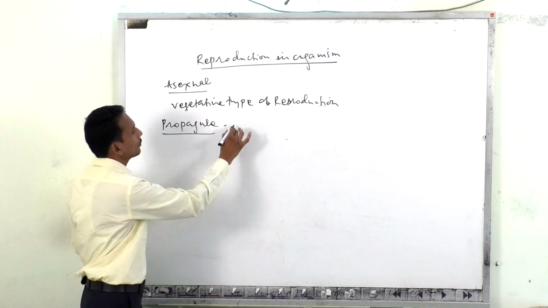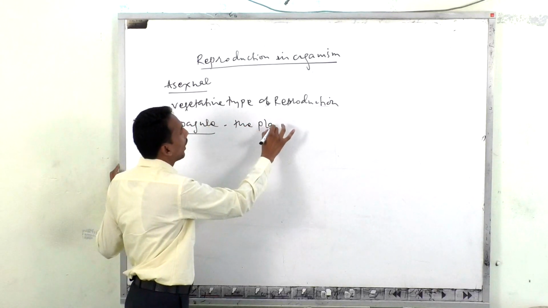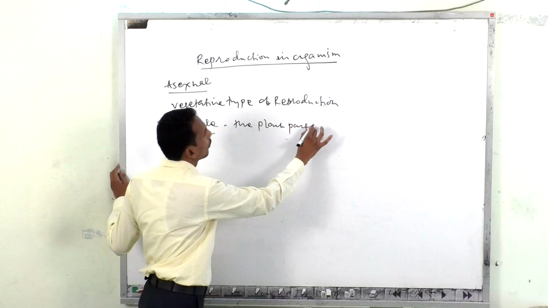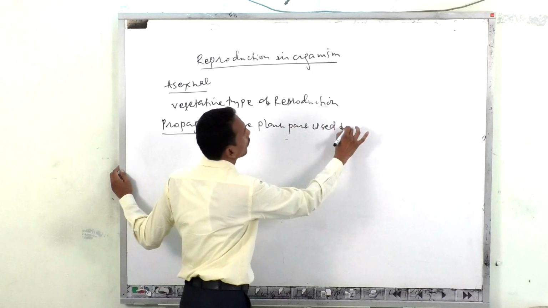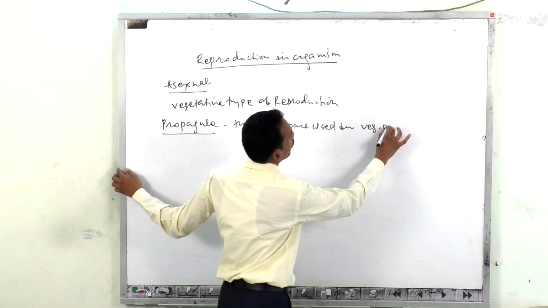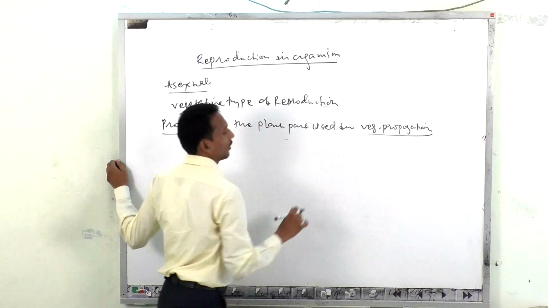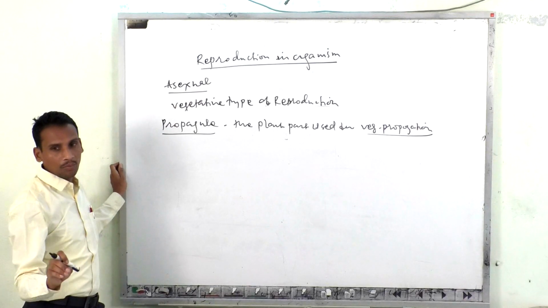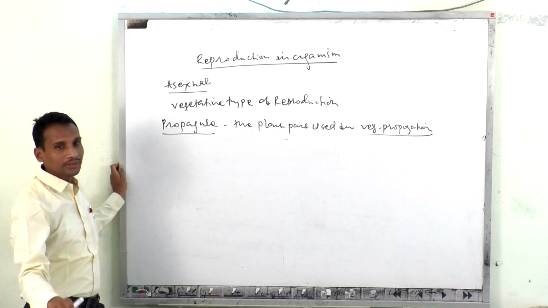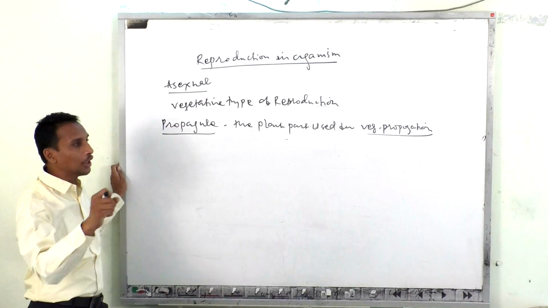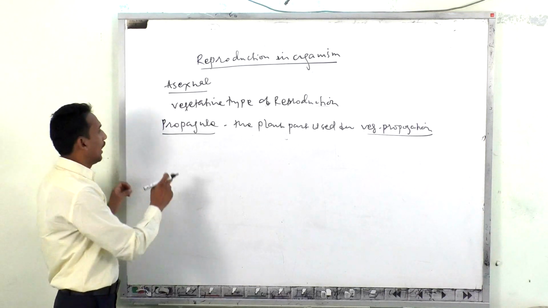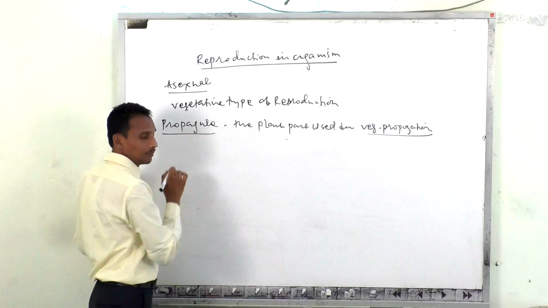Propagule: the plant part used for vegetative propagation. It may be a root, a stem, or a leaf that has been used for the formation of a new individual. It's a vegetative part, and that is called a propagule.